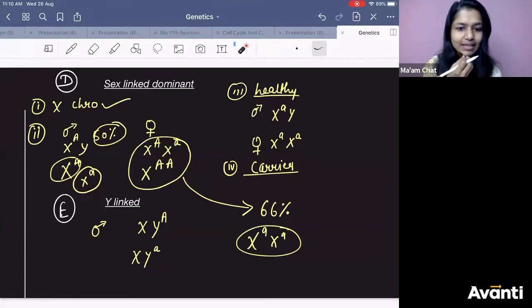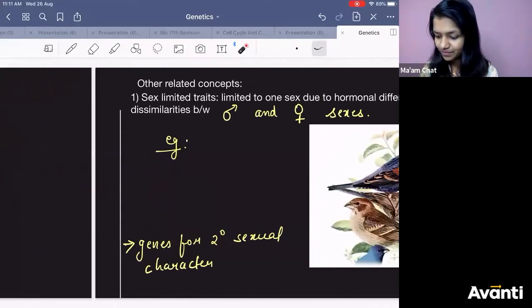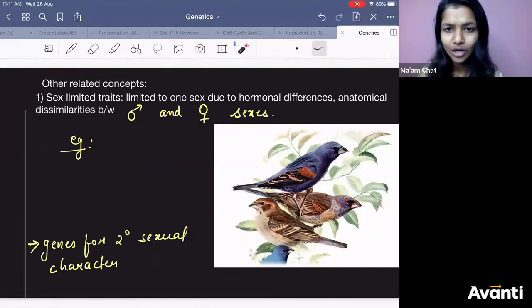In Y-linked disease, always the male will be affected. Yes, Athar, we can do it, but you require time for that. At your level, it is a little difficult to do. Now I'm going to show you something else, which is not there in NCERT, but it is there in your question bank. I'm moving ahead.